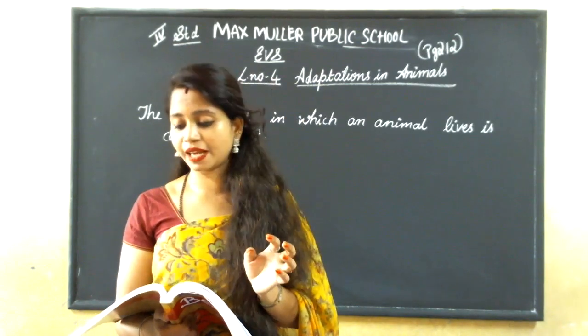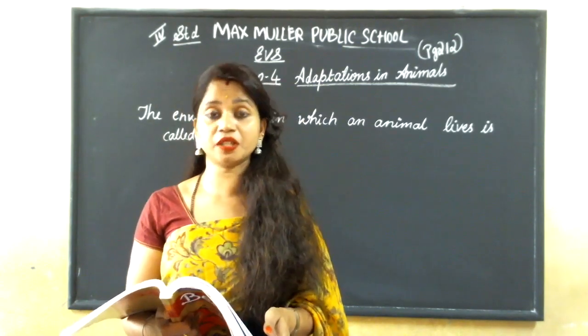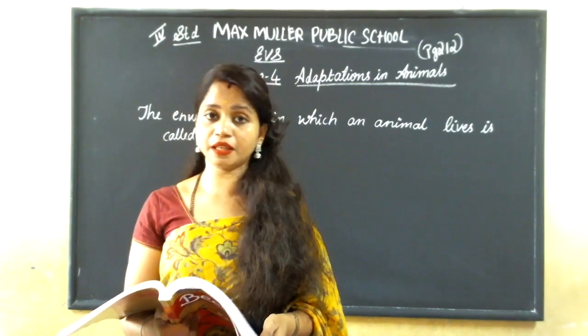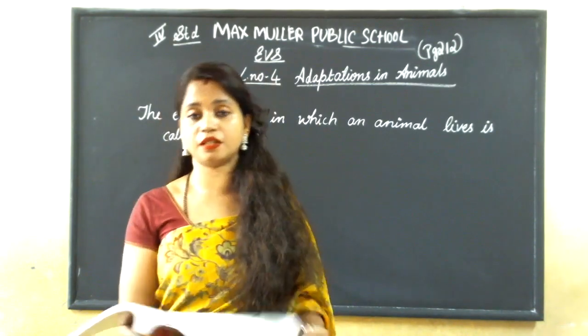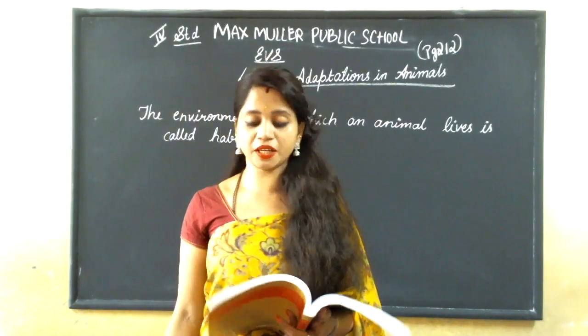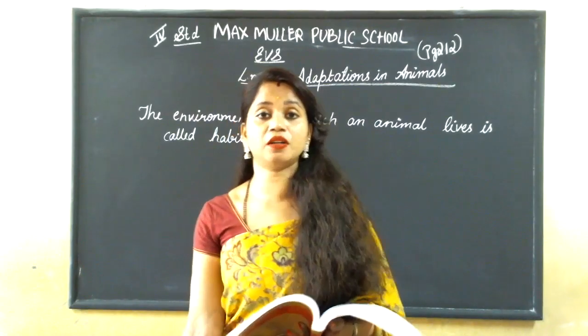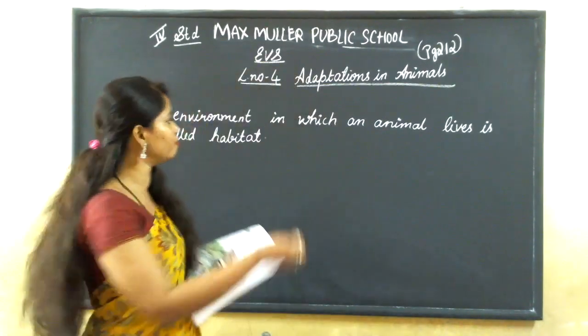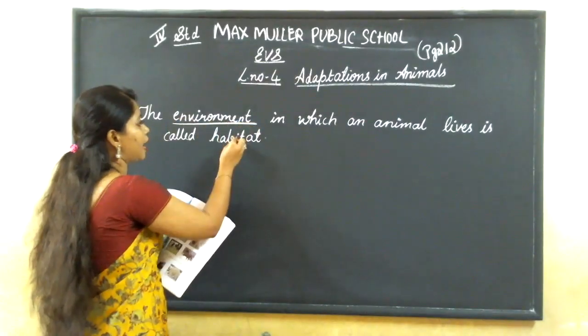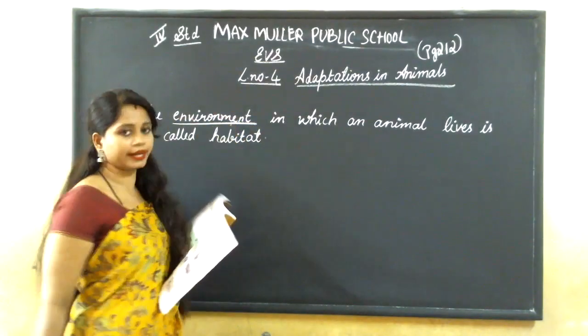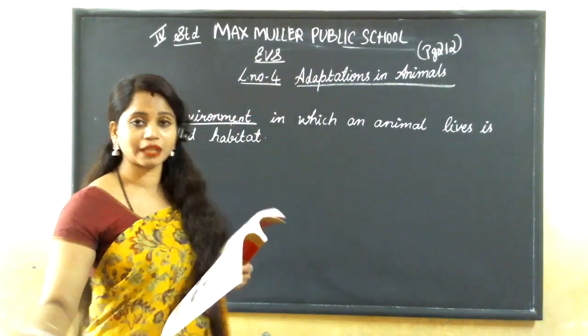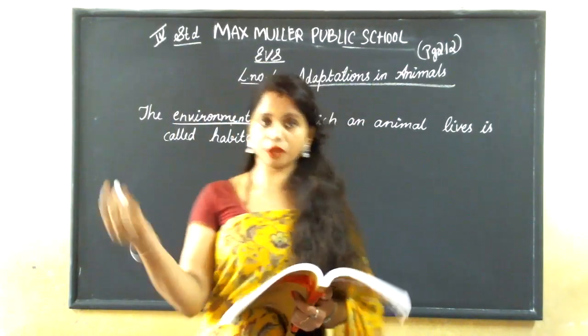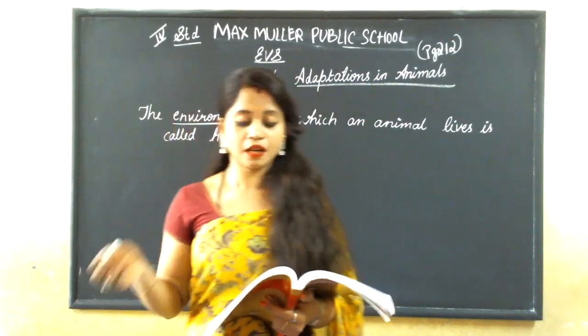Depending on the habitat, the animal has special features to enable it to survive in it. Habitat in the sense is the environment. Okay. Habitat is environment. Environment means what? That place.